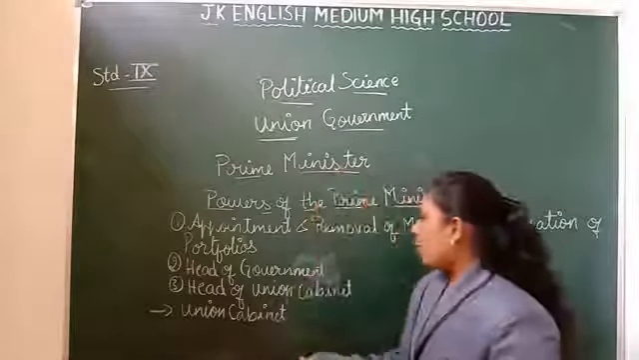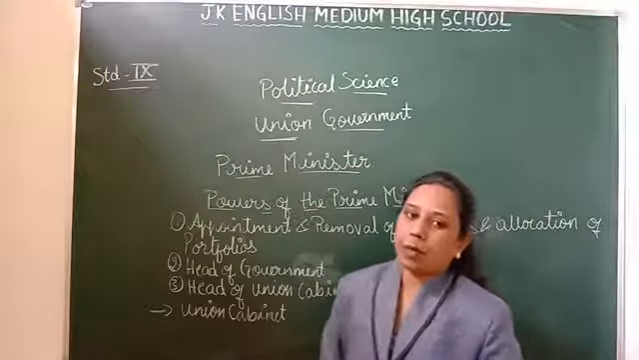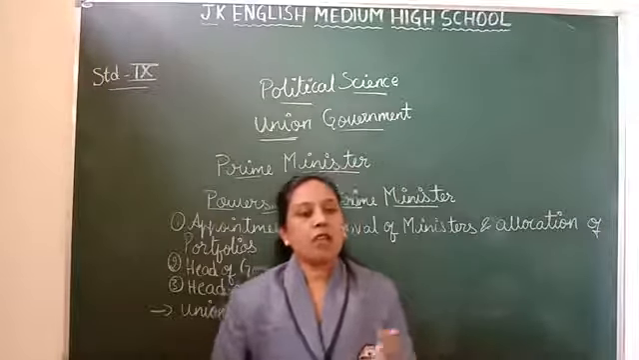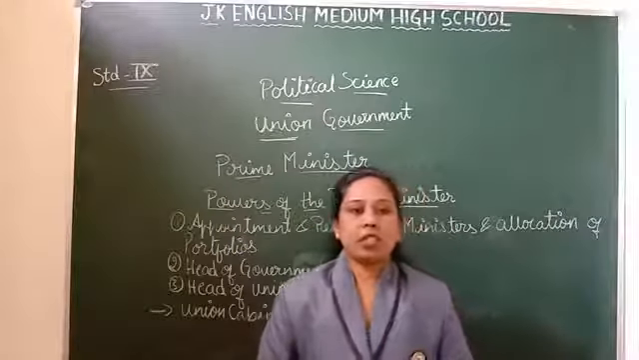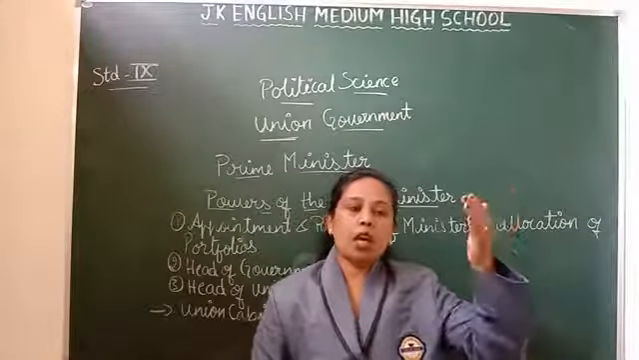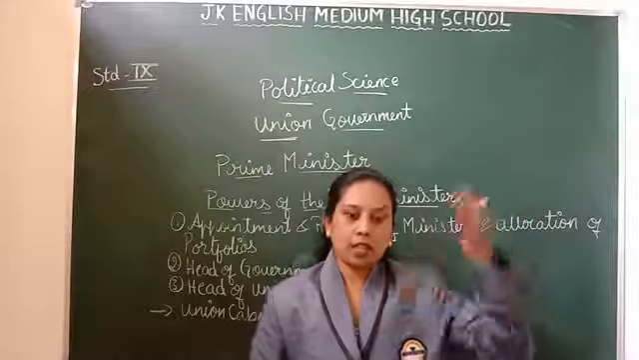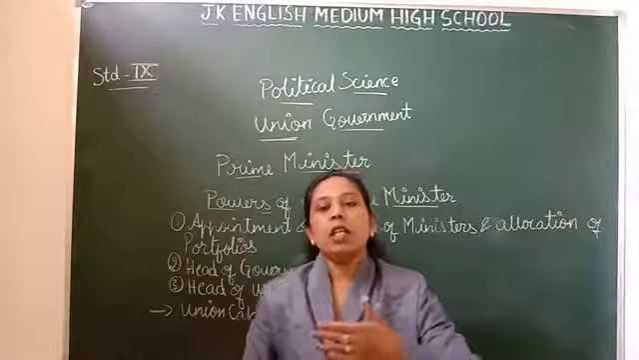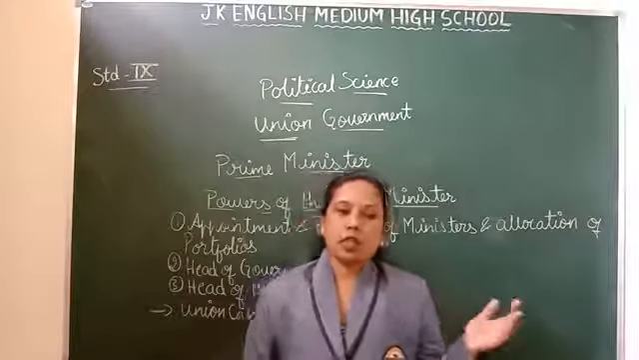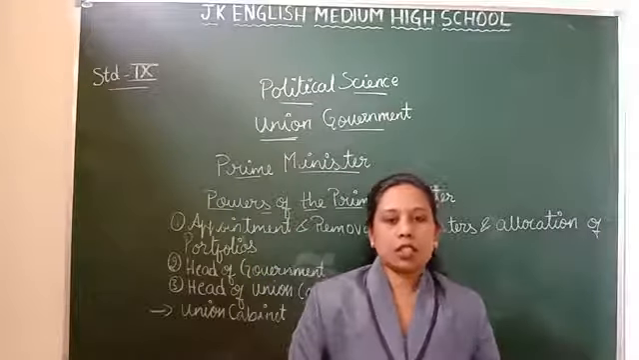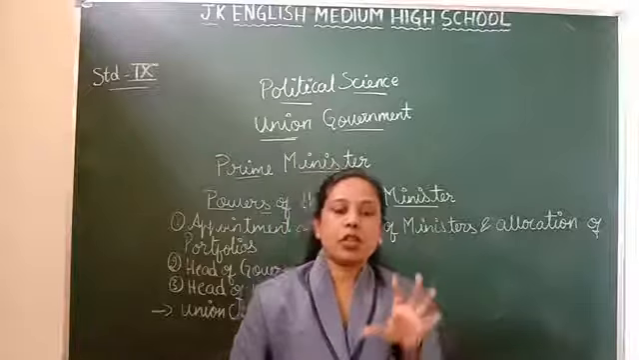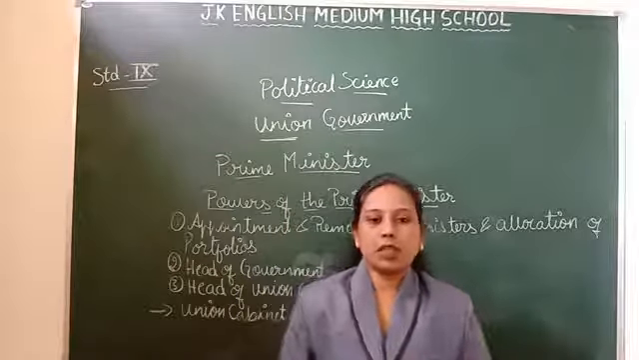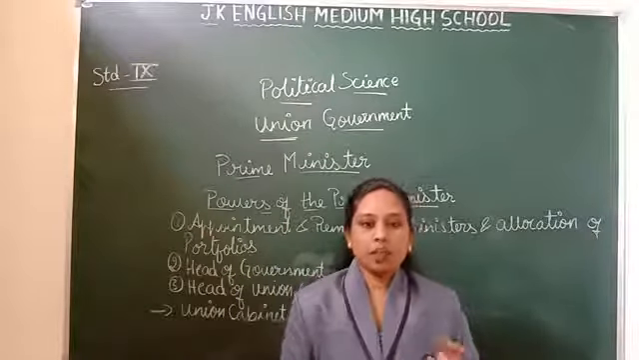So let us know about the union cabinet. The union cabinet is the real executive and has ministers in two hierarchies, that is, arranged in two levels. The first one is the cabinet level and the second one is the ministers of state. The maximum strength of the union cabinet is 15% of the total strength of the parliament.